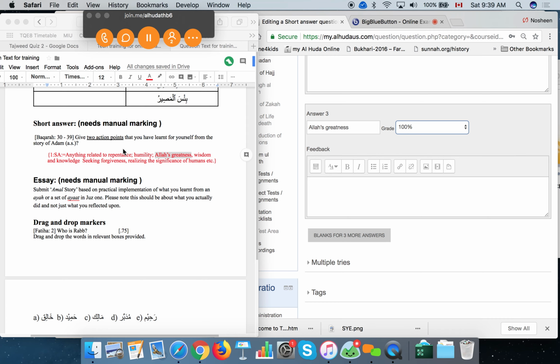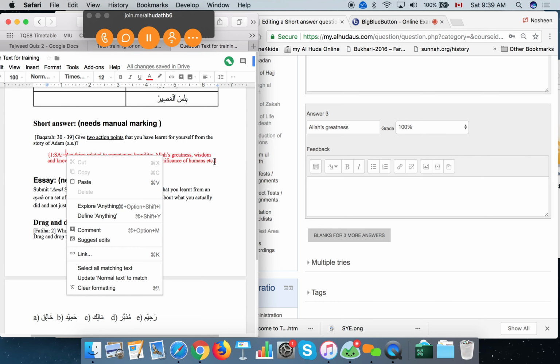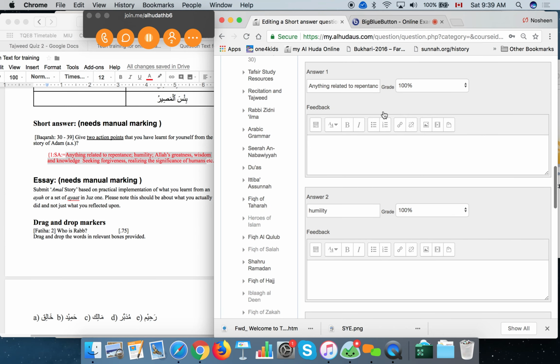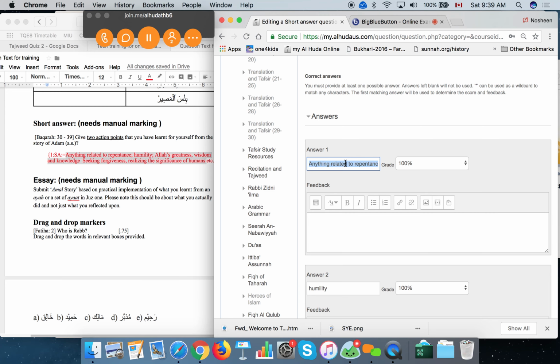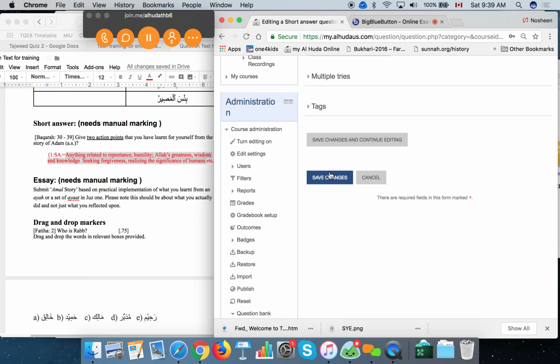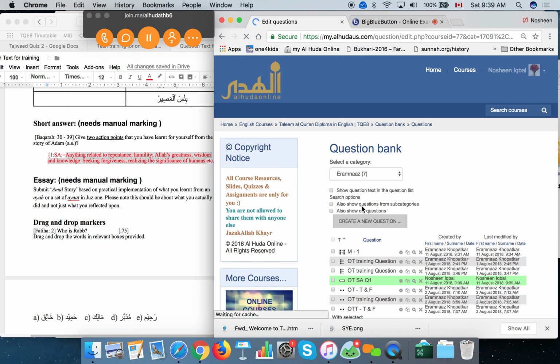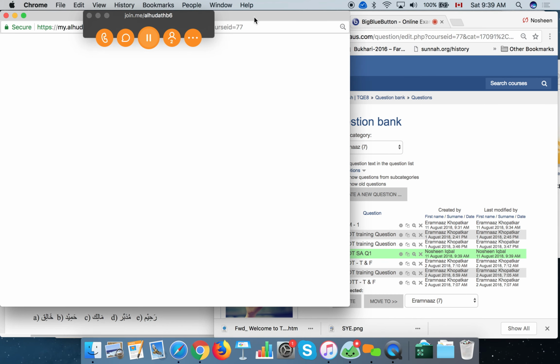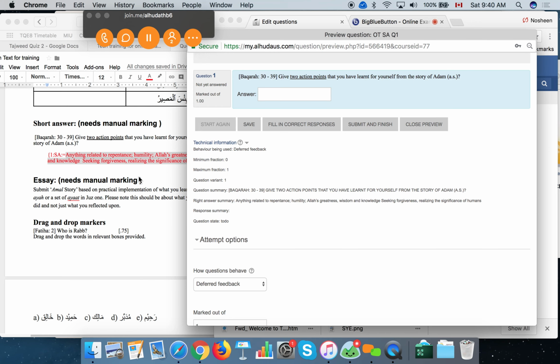So, 2 action points. If they're asking for 2 action points, it is impossible to create every combination, subhanallah. So what we can do is pick up all of it and copy it, so that it shows as correct in the first option to the student, that any of these would be acceptable, but it has to be manually marked. As we already know, it was supposed to be manually marked to begin with. By giving all of these options in the first answer, the student will get the feedback, okay, if they gave something other than this and we are taking their marks off, we know that there could be correct options as well.